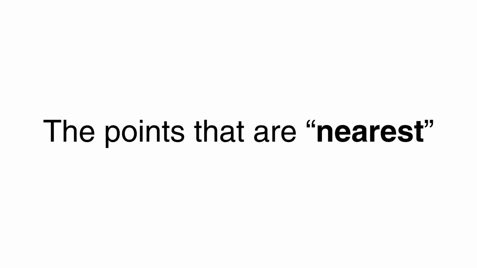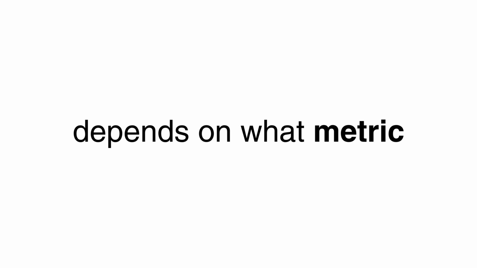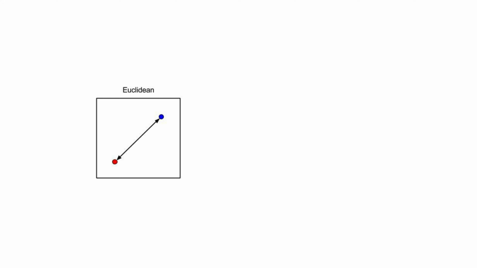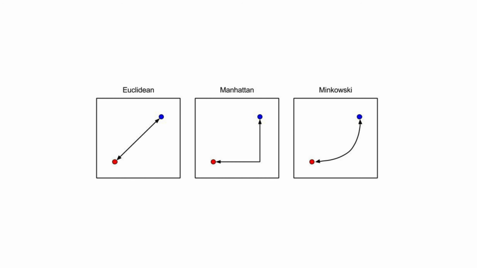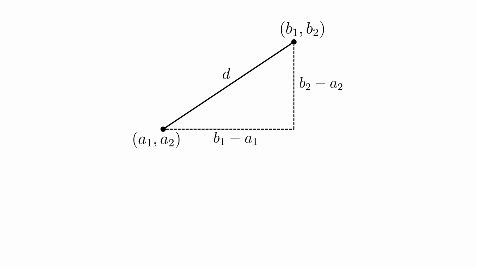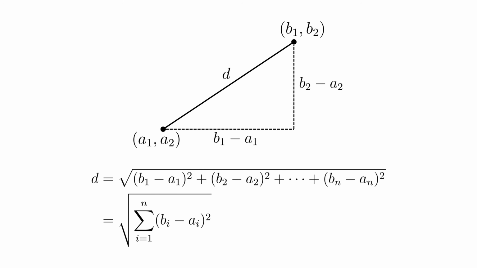The points that are nearest to a new point depend on what metric you use. Usually Euclidean distance is used, but others like Manhattan and Minkowski can be used as well. Euclidean distance is just the straight line distance between 2 points. If our input points have n features or n dimensions, then the Euclidean distance between 2 points A and B is the square root of the sum of the squared differences between their corresponding features. In other words, just the Pythagorean theorem extended to however many features we're working with.